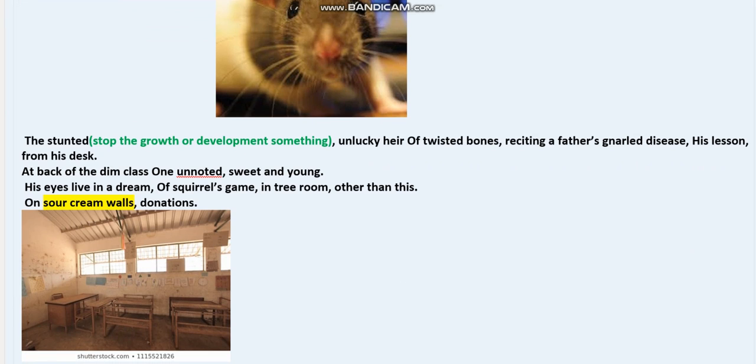Okay, here it is. The stunted unlucky heir of twisted bones, reciting a father's gnarled disease, his lesson from his desk. So here is a boy who is reciting a lesson.